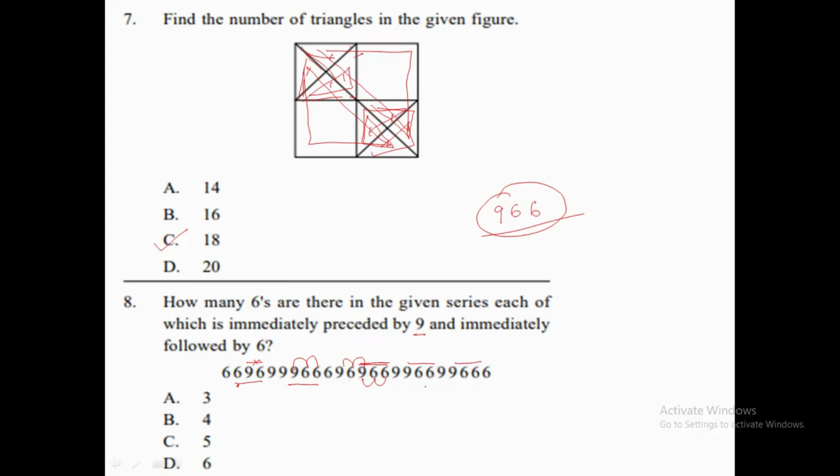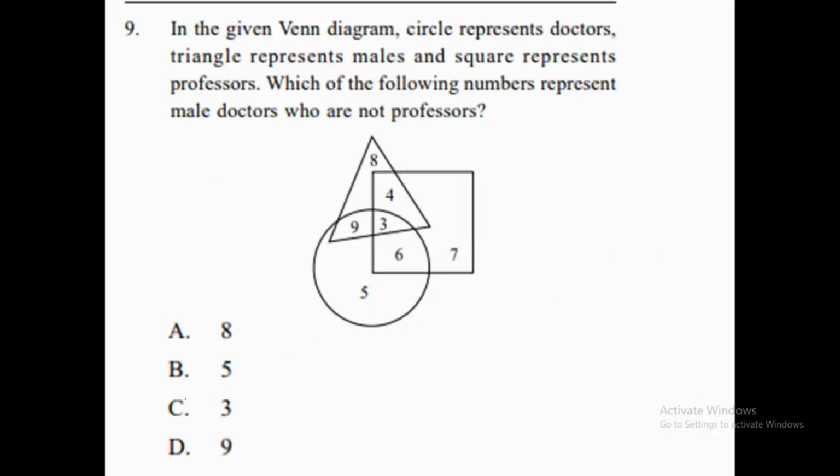So how many 6s are there which are immediately preceded by 9 and immediately followed by 6? We have 1, 2, 3, 4. Four 6s are there. So that's what we are getting. We are getting our answer as 4. So option B, 4, is our correct answer. Now let's move to the next question.